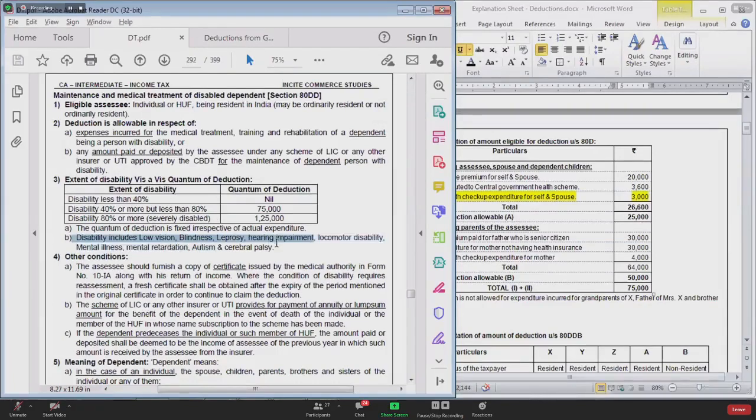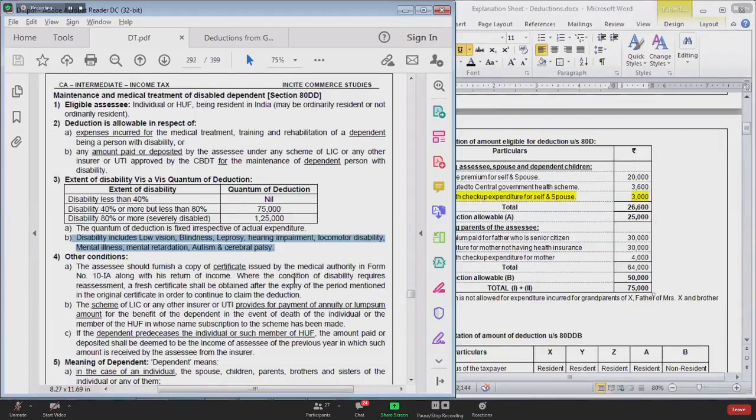Point B, you need not remember. Point B defines disability. Disability includes low vision, blindness, leprosy, hearing impairment. As and when your exam approaches, now you will have a hearing impairment. Your mother will shout and call you, you will feel that no one is calling me because you will be engrossed in your books. Locomotor disability, mental illness, mental retardation, autism, cerebral palsy.